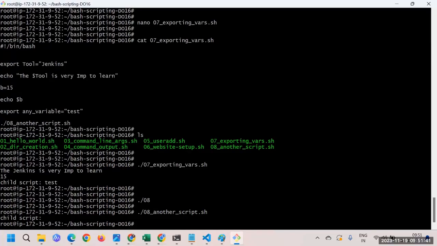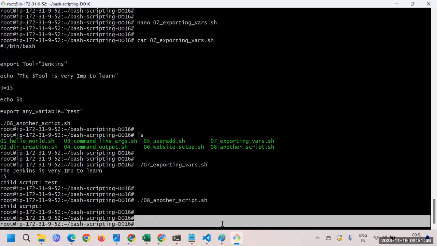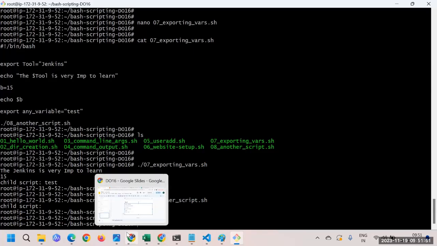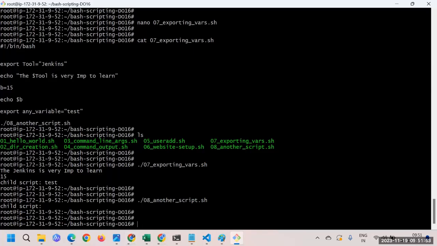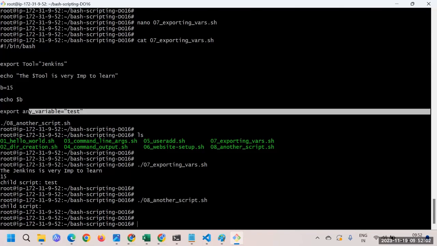When you're trying to independently run that script, in that case globally, it has nothing to do with it, right? In a global session, we haven't declared that variable anyway. That's the reason this script is not able to access that variable directly. But when we are running the script, inside the script we have declared a variable. That's the reason it is able to use that variable.